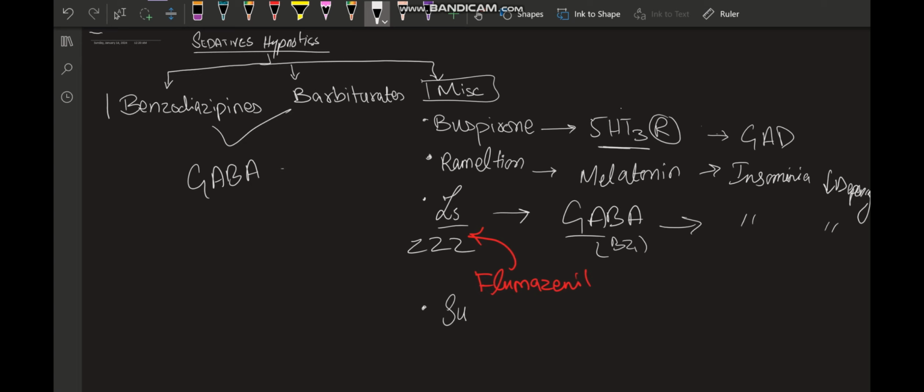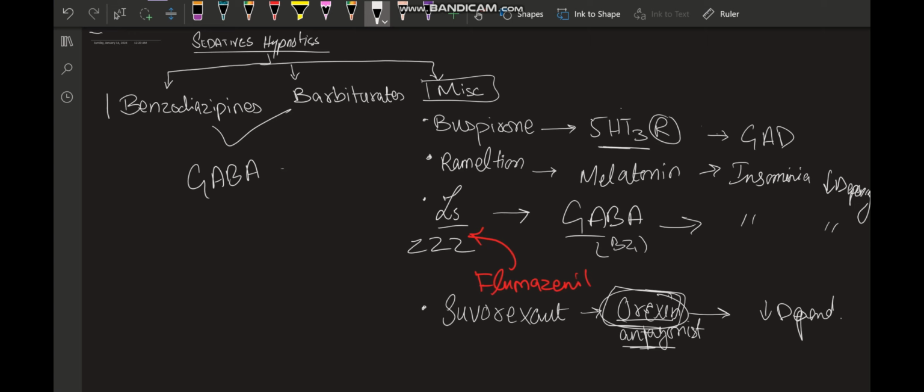Then there is suvorexant, which is an orexin antagonist. Orexin is basically a neurotransmitter, or a chemical you can say, which is secreted from the reticular activating system in order to wake us, and suvorexant will antagonize its action to make us fall asleep. So this also has a very low dependency. But suvorexant is contraindicated in narcolepsy.